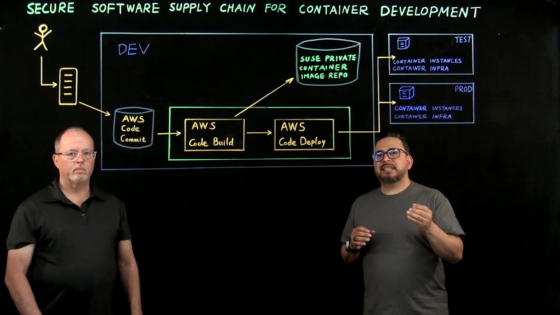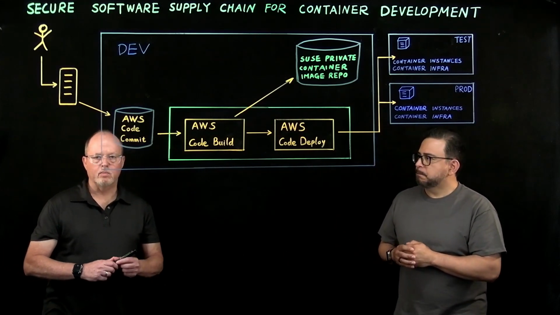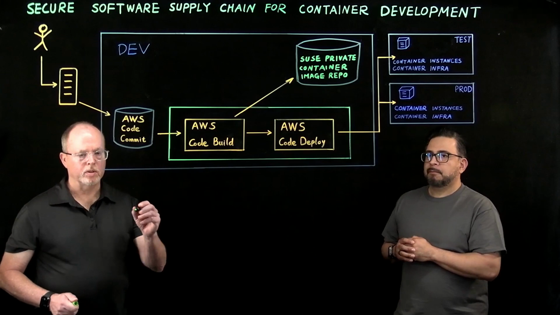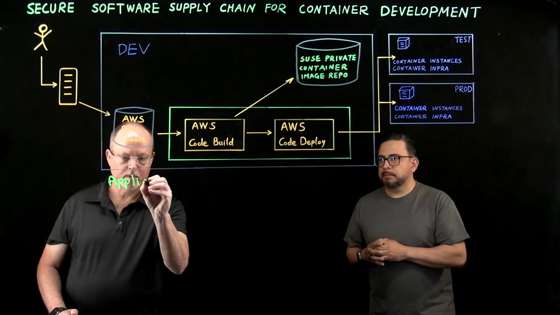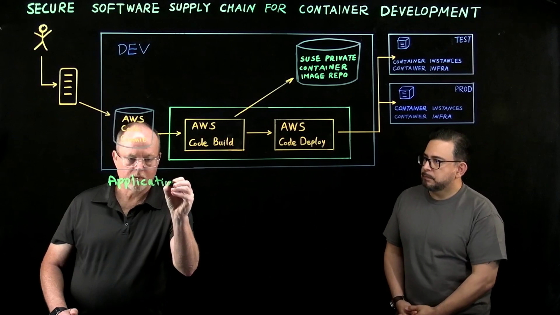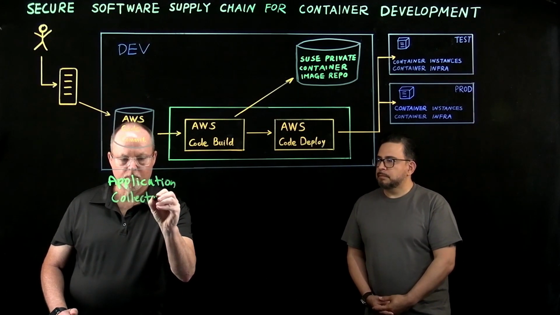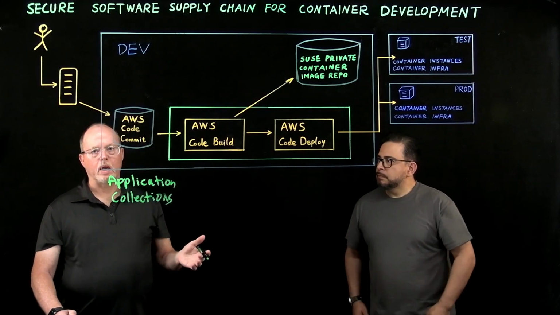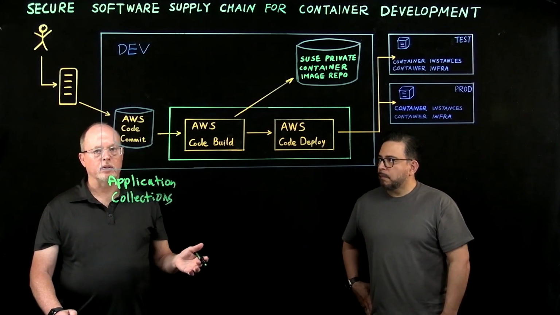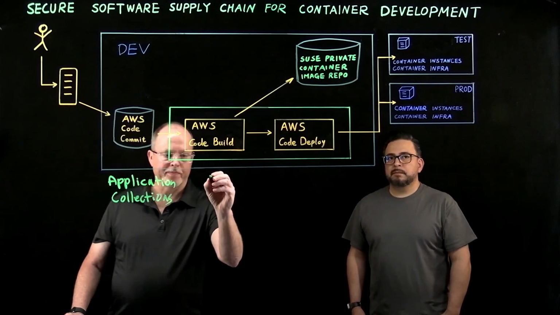What is the next step, Ted, in improving customer security posture? Well, in addition to the application collections we talked about in the last video, we can also add a Kubernetes policy engine to our CI/CD pipeline with Kubewarden.